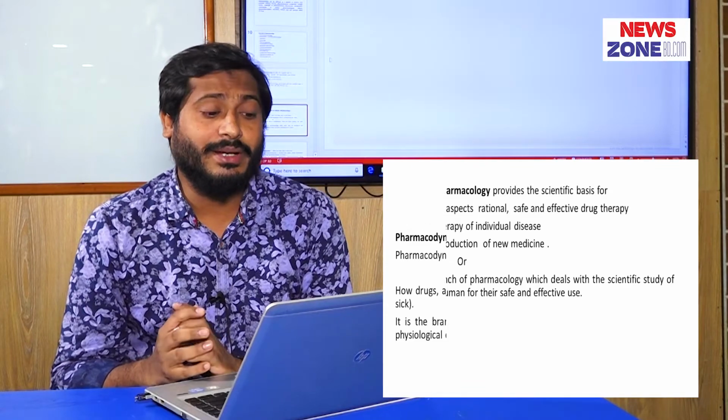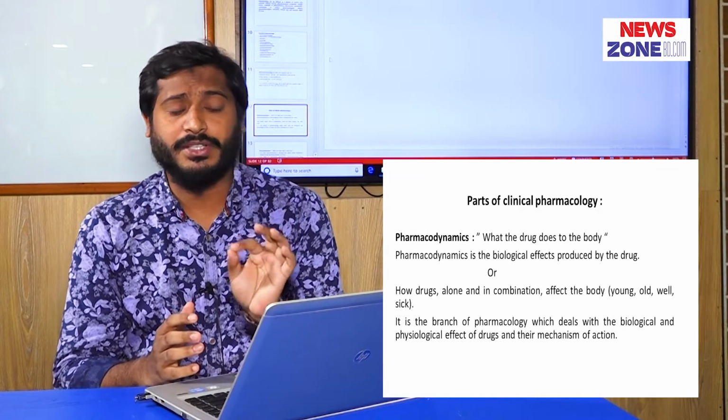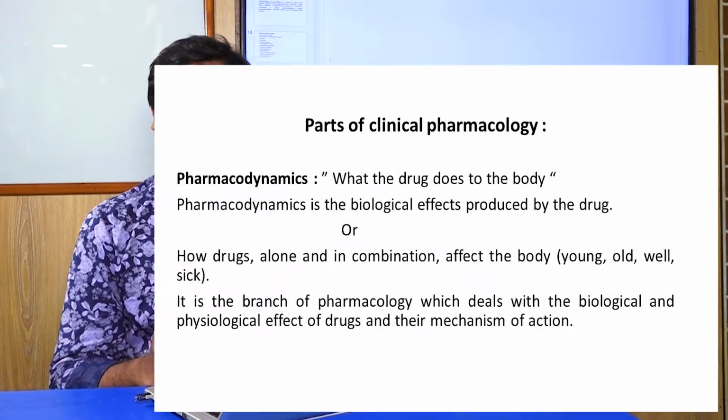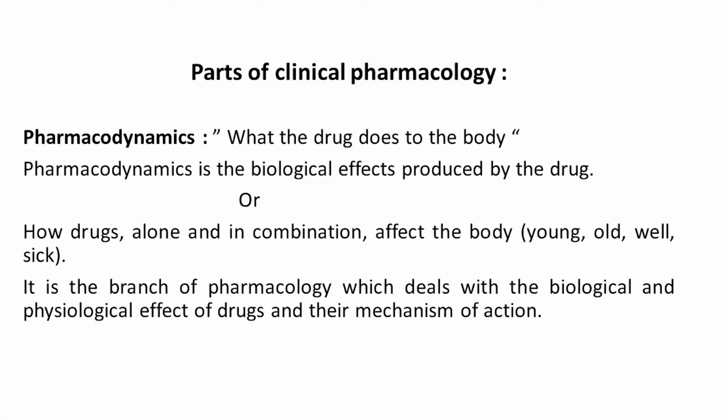effective use. Pharmacodynamics. Pharmacodynamics means what the drug does to the body. Simply we can say that it is the biological effect of a drug in the body. Another definition is: it is the branch of pharmacology which deals with the biological and physiological effects of drugs and their mechanism of action. This is very important for Viva.